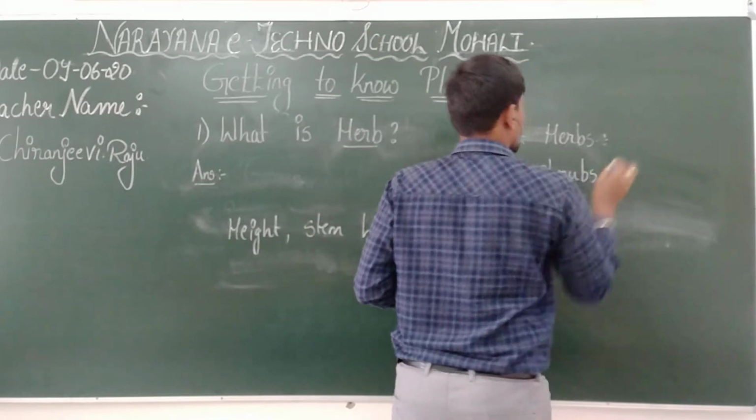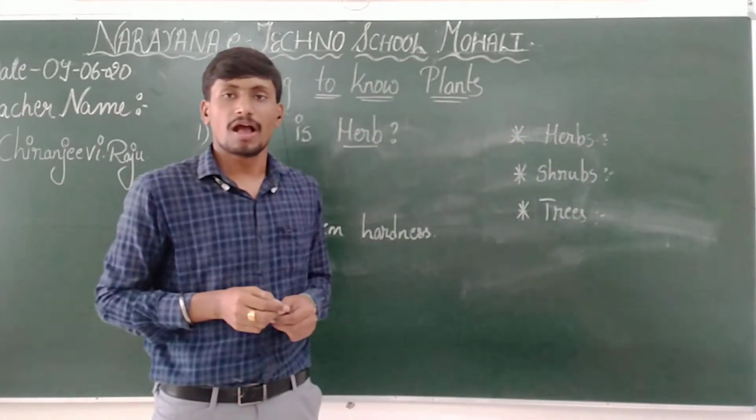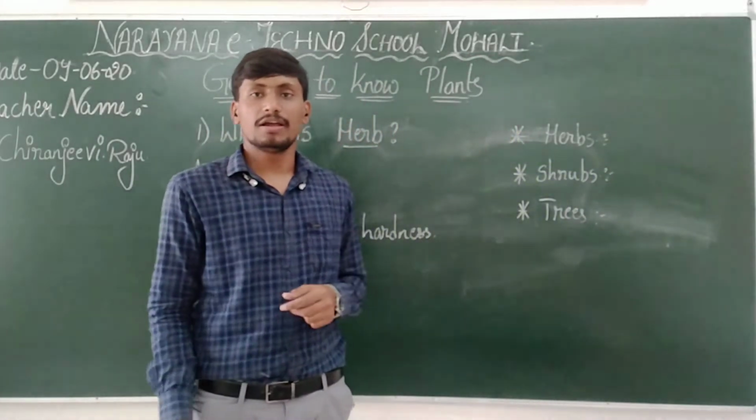These are the three categories of plants, divided based on their stem hardness and height.